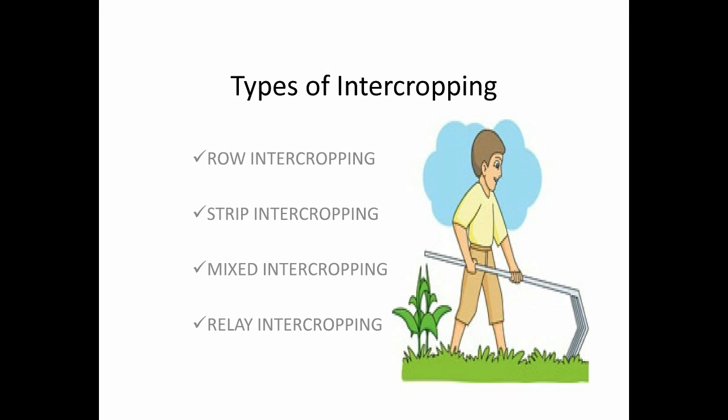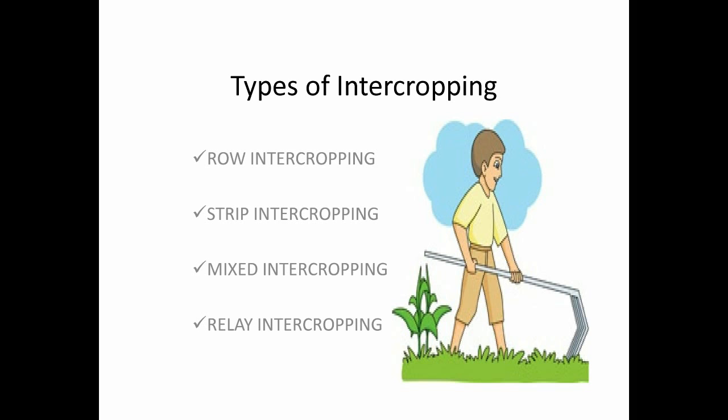Now we will discuss about its types. Intercropping is mostly divided into four types. First is row intercropping. It means growing two or more crops at the same time where one or more crops are planted in rows. Second is strip cropping. It means where multiple crops are grown in narrow, adjacent strips that allow interaction between the different species but also allow management with modern equipment.